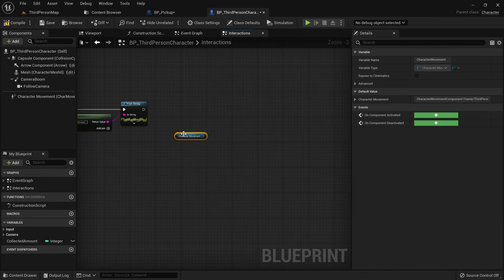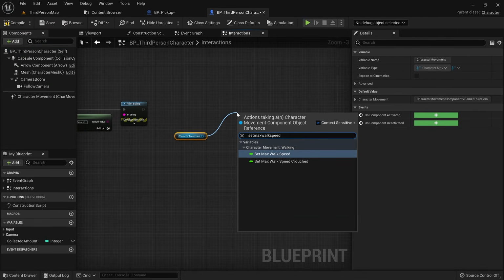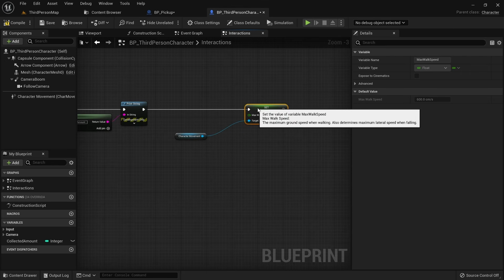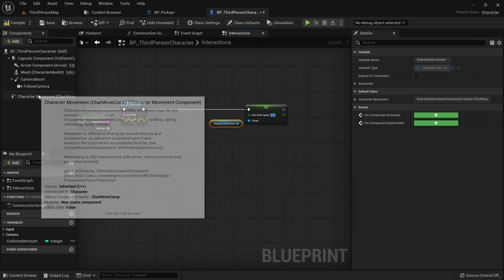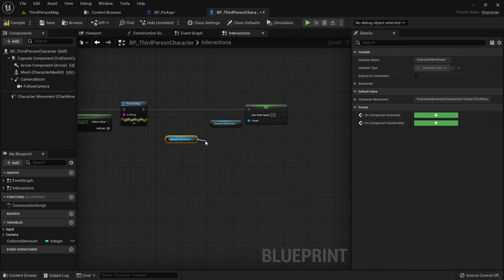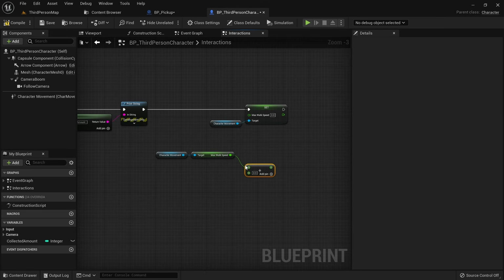Just drag out a reference to the character movement component and pull out the set max walk speed node from it. This will allow us to set the maximum walk speed by changing this one value. But since we don't just want to set a certain value but increase the value each time, we first need to know what the current value is. To do that, we can get another reference to our character movement component and use the get max walk speed node. We then want to add to the value, so use the add node again.